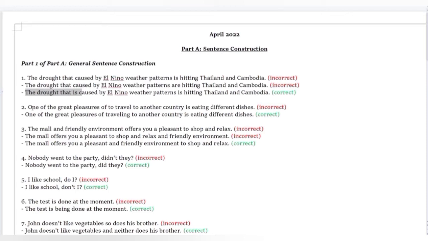Right, that's that. So number two, one of the great pleasures of to travel to another country is eating different dishes. So this one was easy. One of the great pleasures of traveling to another country is eating different dishes.